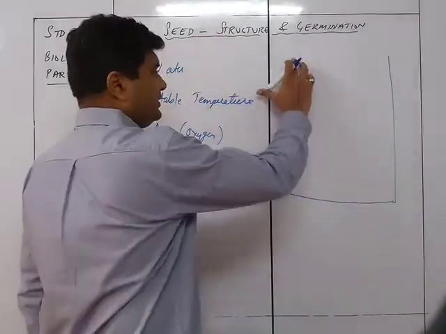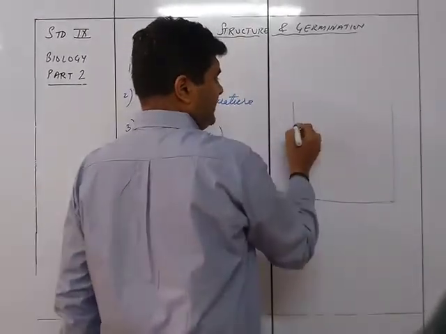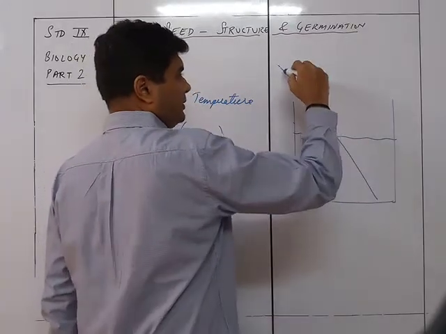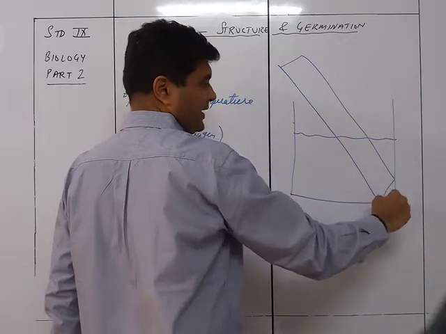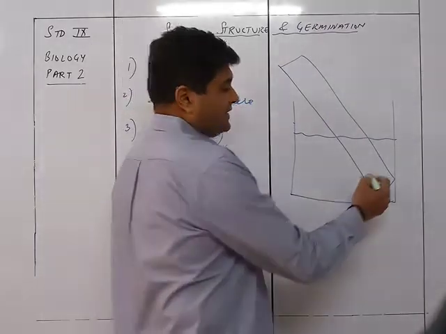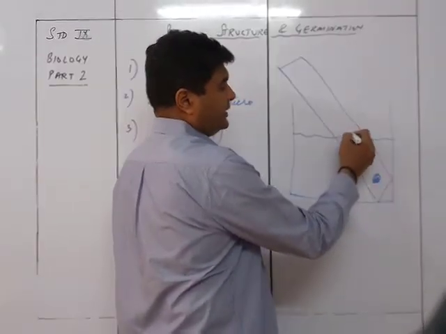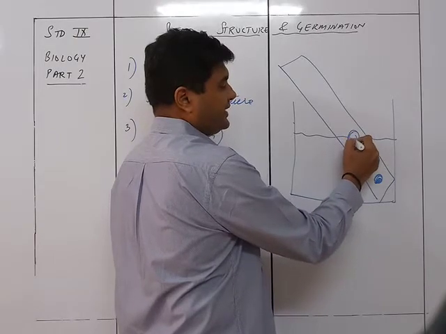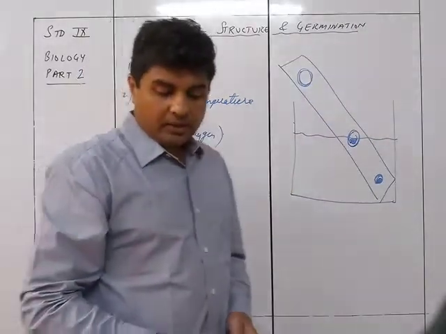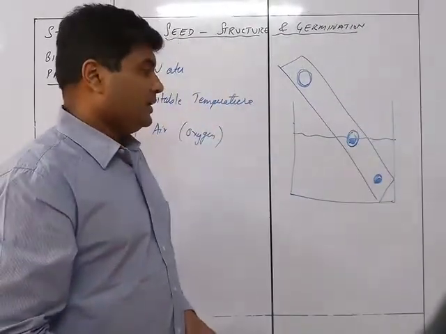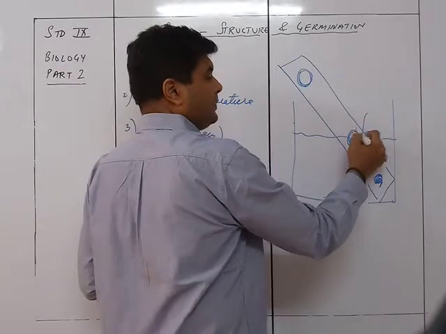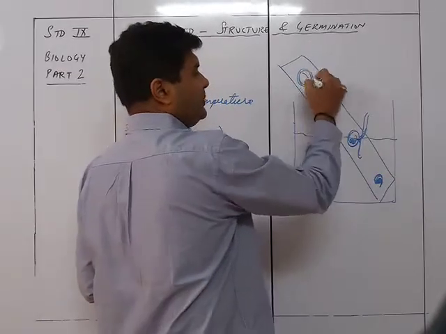There is a beaker. This beaker contains water up to this level, and inside we keep a glass slide or something like a wooden plank. You take a seed and put it over here, put another seed here which is half inside the water and half outside the water, and the third seed over here. When you do this, it is found that after some days this one will germinate a bit, and this one will germinate completely, so its plumule and radicle will all grow, and here nothing will happen.